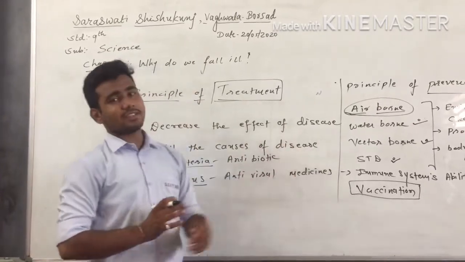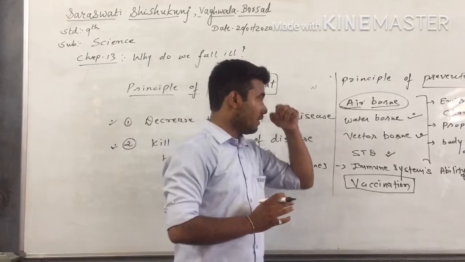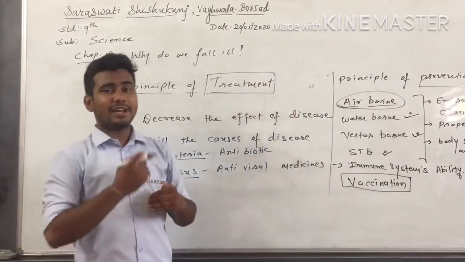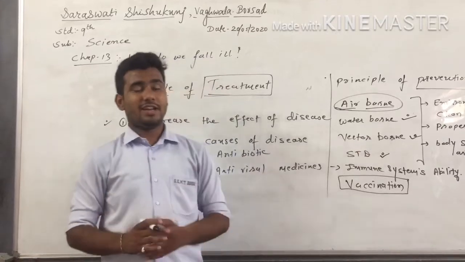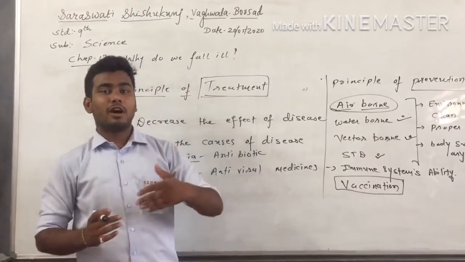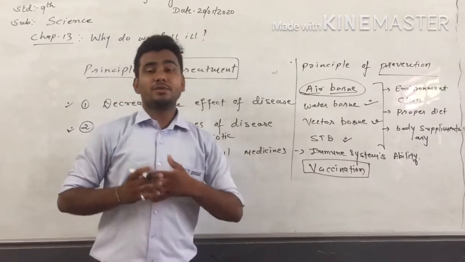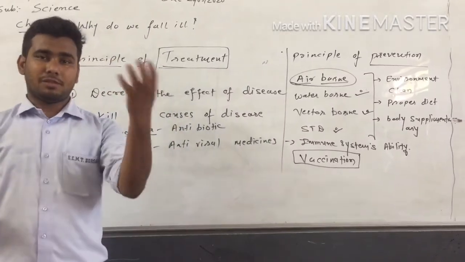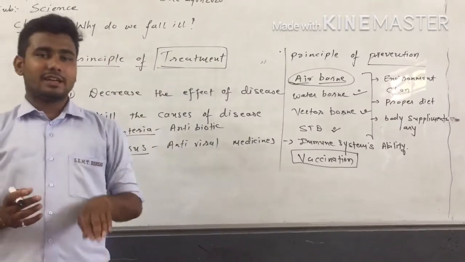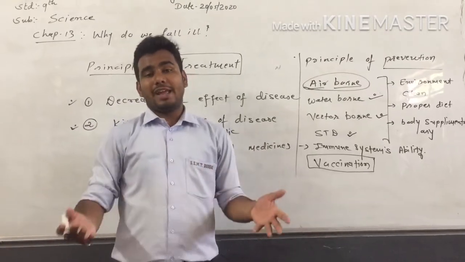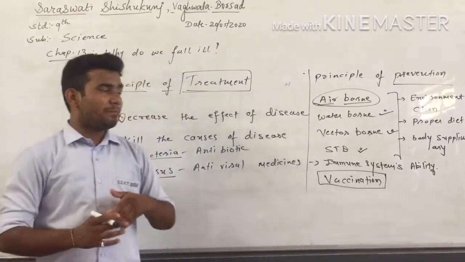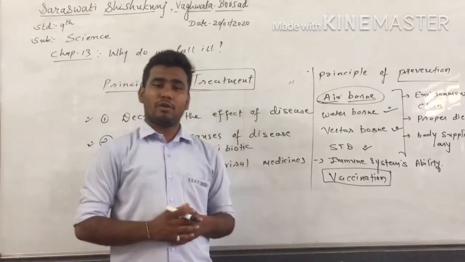And before the disease is caused to us, we have different principles of prevention: how diseases spread, we can keep our environment clean, we can have a proper diet, we use different body supplementaries by which a proper amount of nutrients is in our body, our immune system is strong, and by vaccination we can prevent our body from different types of disease.